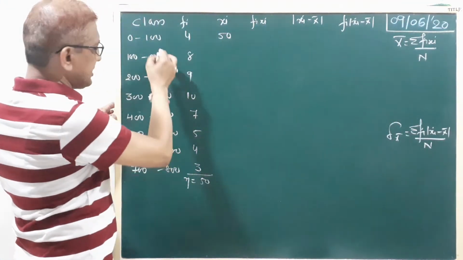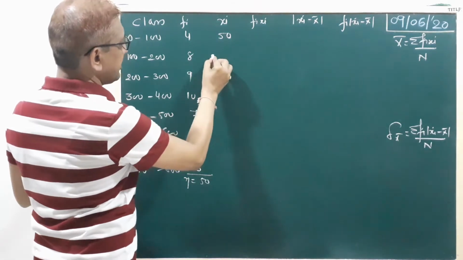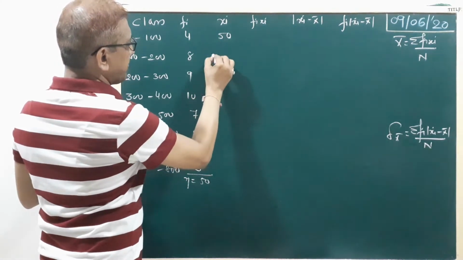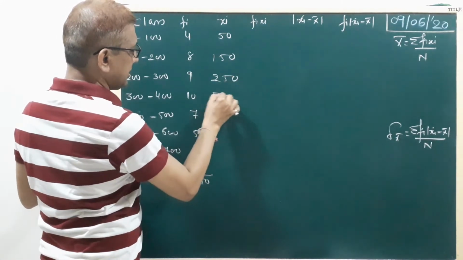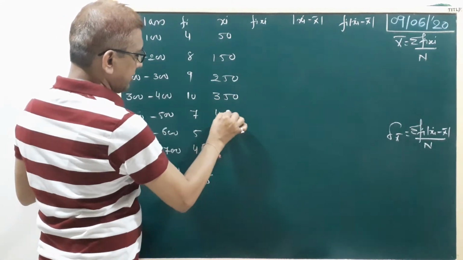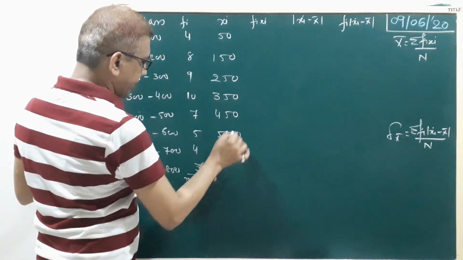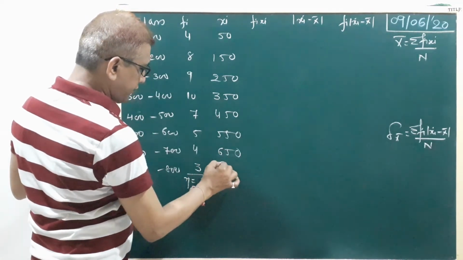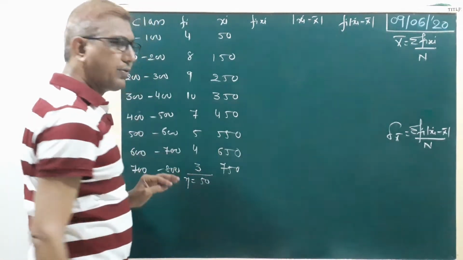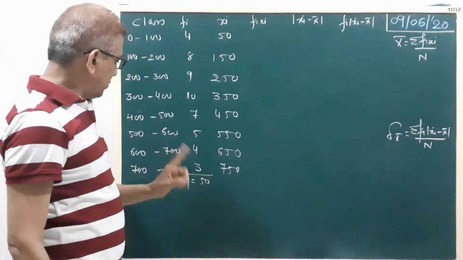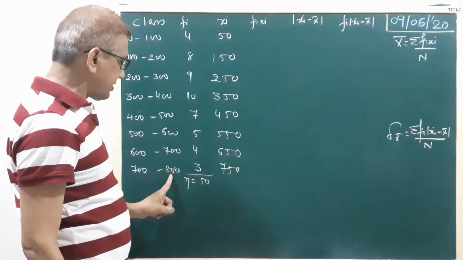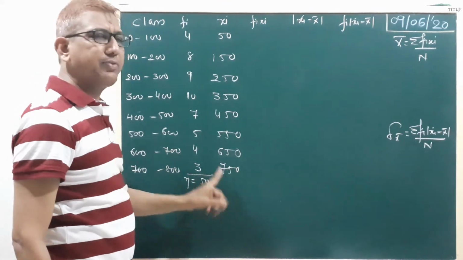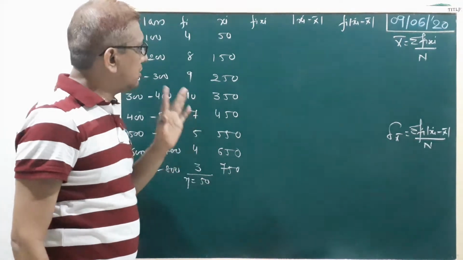Now the difference is 100, so we add 100 each time. 50 plus 100 is 150, then 250, 350, 450, 550, 650 and 750. Is that clear? Last we also verify: 700 plus 800, in between is 750, our middle value.